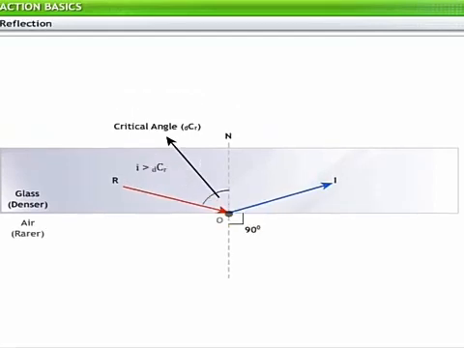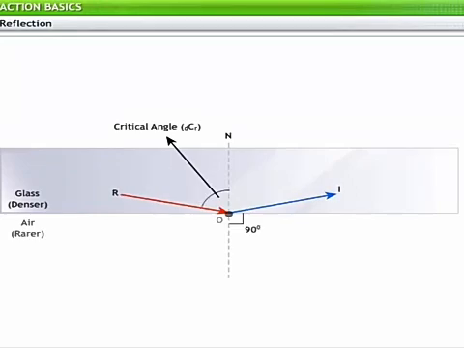If the angle of incidence is more than the critical angle, the ray does not refract. That is, it gets reflected back into the same denser medium. This phenomenon is known as total internal reflection.